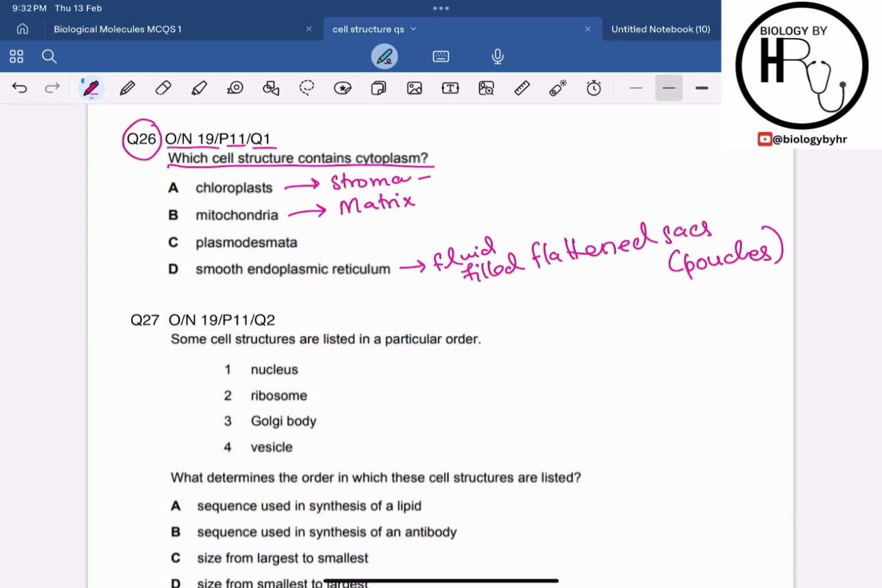So basically the plasmodesmata is the correct answer over here. They are the cytoplasmic extensions, right? They are mostly found in the plant cells. They are not found in the animal cells. They are found in the plant cells only. They are the cytoplasmic extensions. Hence the correct answer for question 26 is option C.